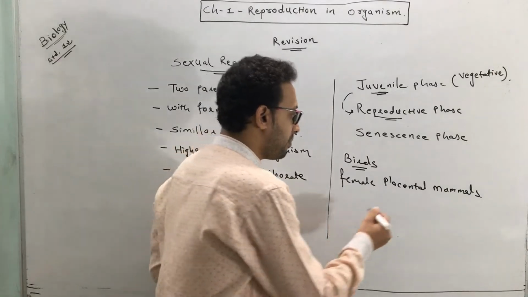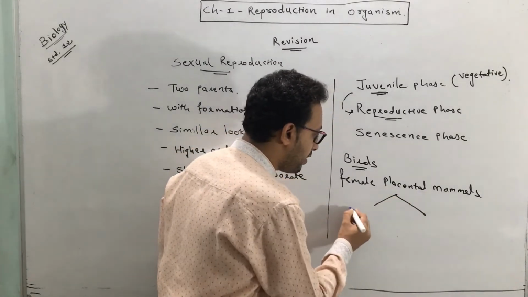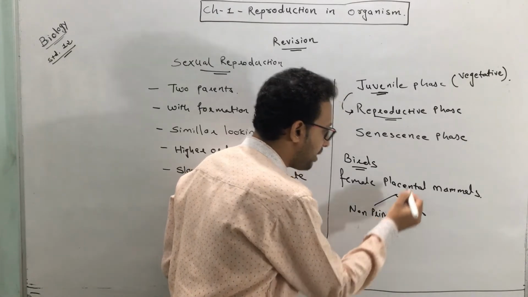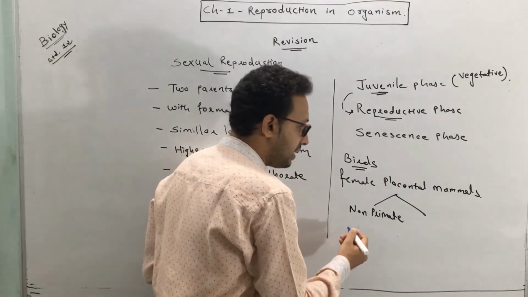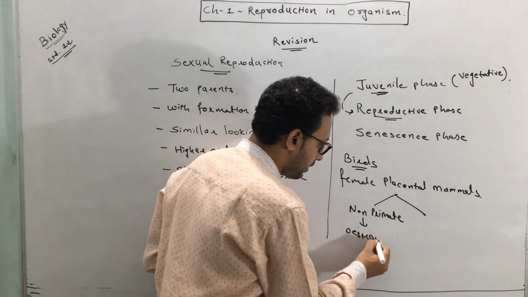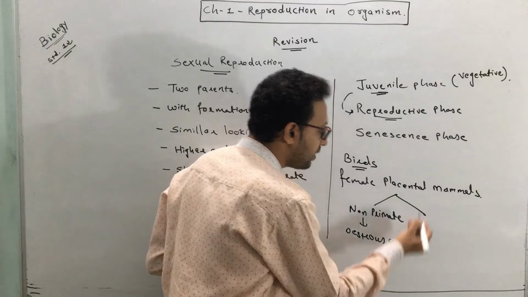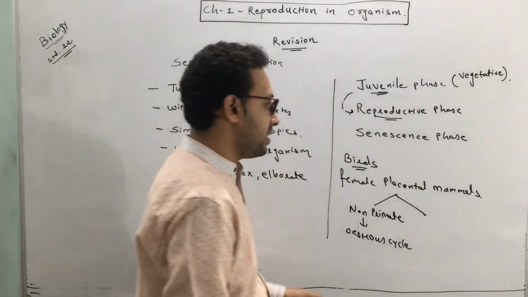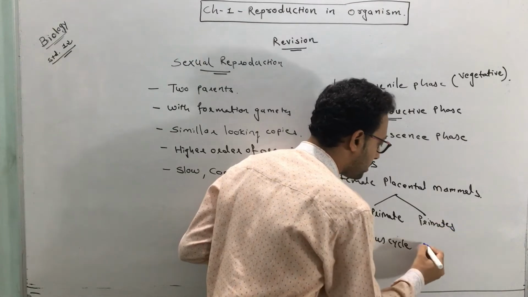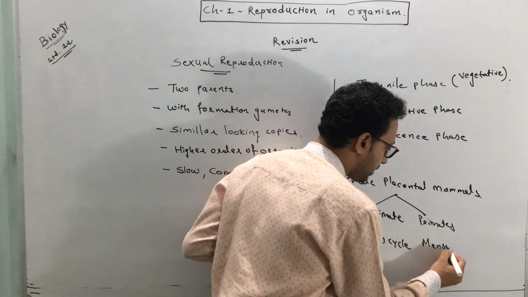If this female is a non-primate placental mammal, the changes observed are called the estrous cycle. And remember, these changes are cyclical. The cyclical changes which occur in primates are called the menstrual cycle.